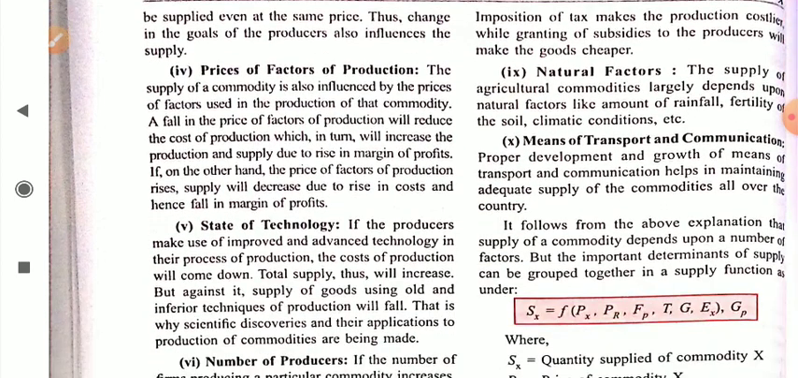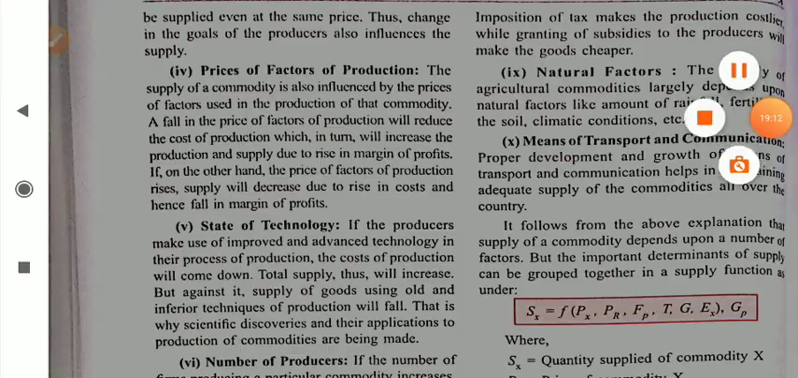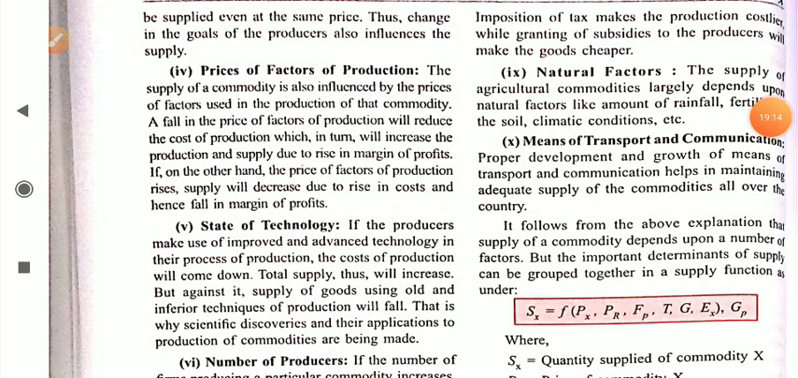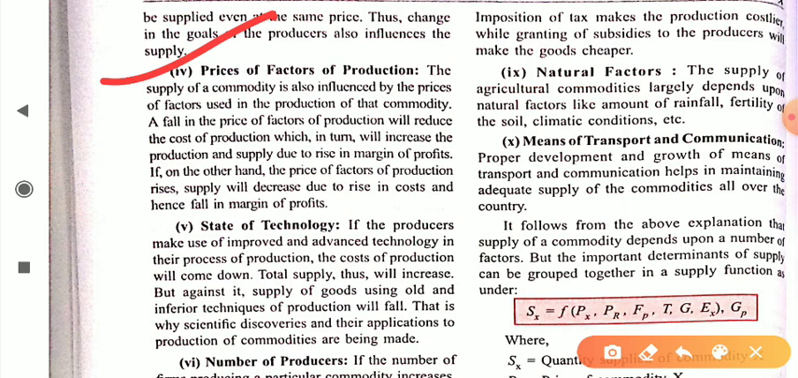Next point is price of factors of production. There are so many factors of production which affect our supply, like raw material, plant, machinery, and capital. The supply of a commodity is also influenced by the price of a factor used in the production of that commodity. A fall in the price of factors will increase production and supply due to a rise in margin of profits. If on the other hand the price of factors of production rises, supply will decrease due to a rise in cost and hence a fall in margin of profit.